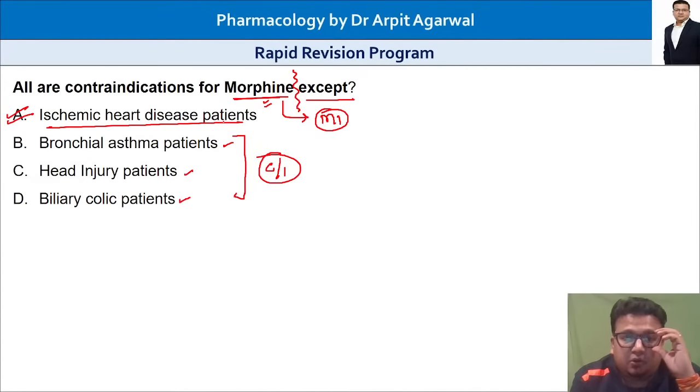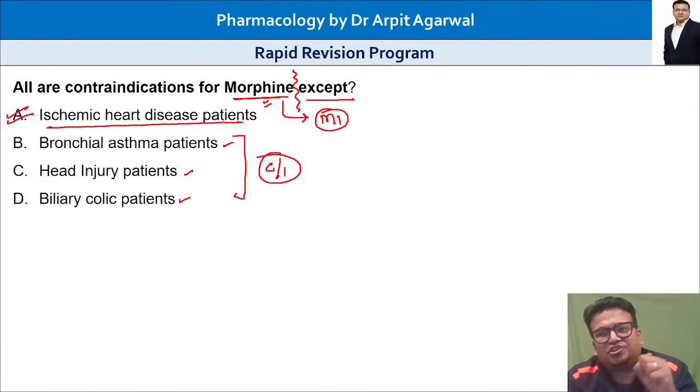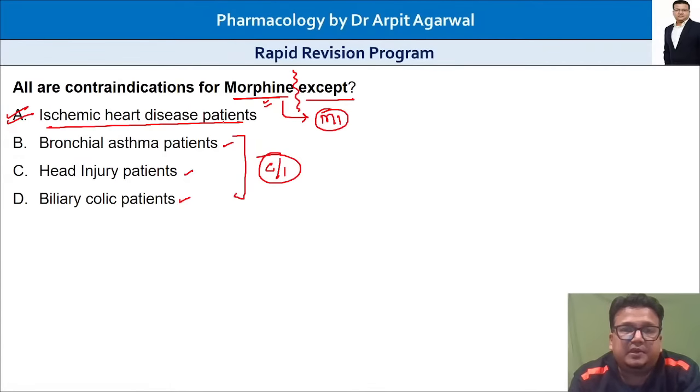Most of you were initially wrong. In MI there is so much pain, his heart is getting crushed. He says, an elephant is sitting on my chest, so much pain is happening. What is the drug to relieve that pain in acute MI? Morphine. So morphine is given in acute MI. Aspirin के बाद morphine नहीं देते हैं, everyone knows. But you got confused here because of contraindication, negative, except, negative. So when double negative questions come, confusion is natural.